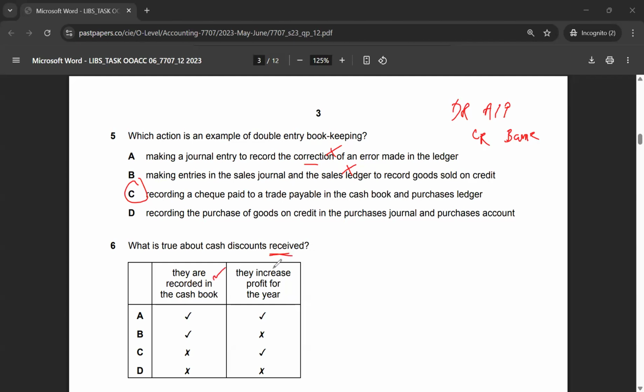They would, of course, be recorded in the cash book and they will increase the profit as well. So the correct answer to multiple choice 6 would be option A. This is, I will remind you again, discount received. That's why the profit is going to increase, because the business has bought something at a cheaper price. That's what it means. So whenever you buy something at a discount, that is also part of your income.